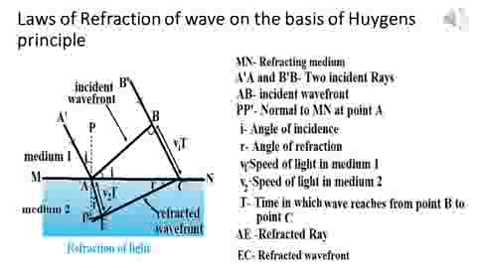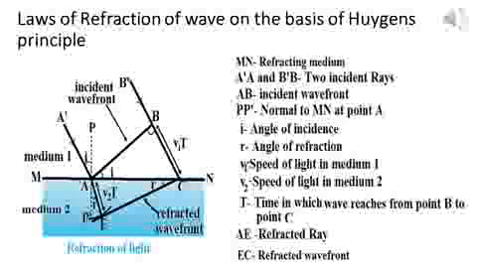And if we draw a normal PP' at point A to the surface MN, then we get two angles. First is A'AP, which is the angle of incidence, and second is P'AE, which is angle r, the angle of refraction.